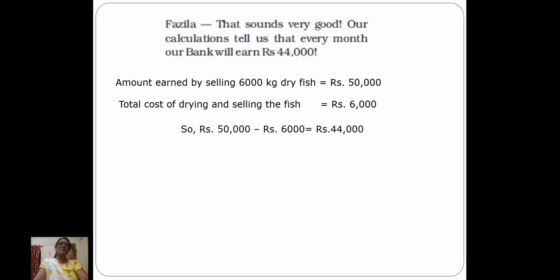Yes, it is rupees 44,000. So Fazila shouted in excitement, our calculation tells us that every month our bank will earn rupees 44,000. Have you understood how they got that 44,000? I will explain again. The amount earned by selling 6,000 kg of dry fish is rupees 50,000, the calculation Floroma had done.